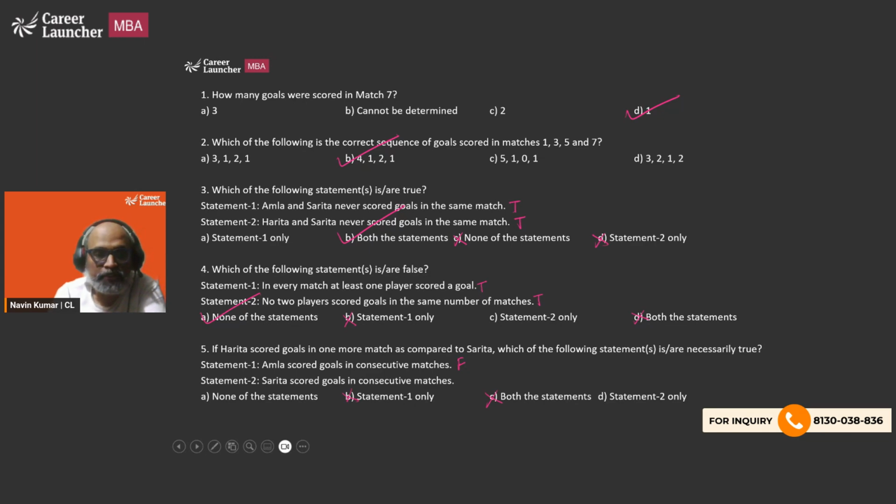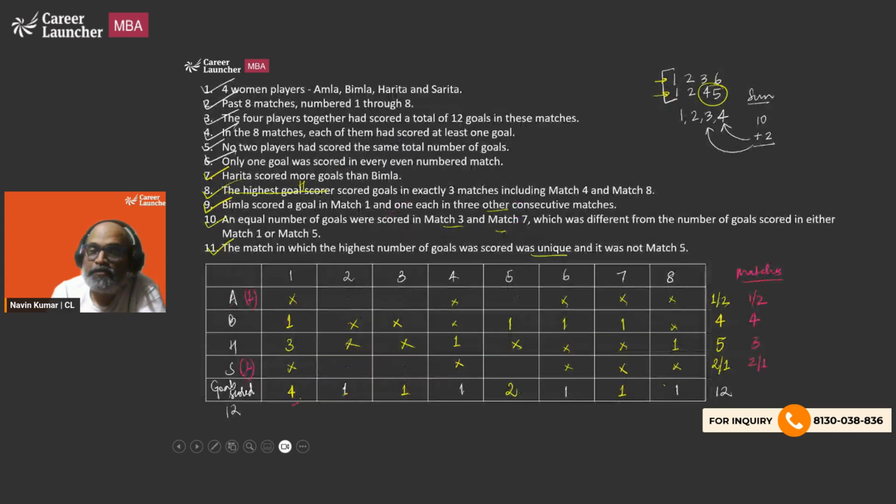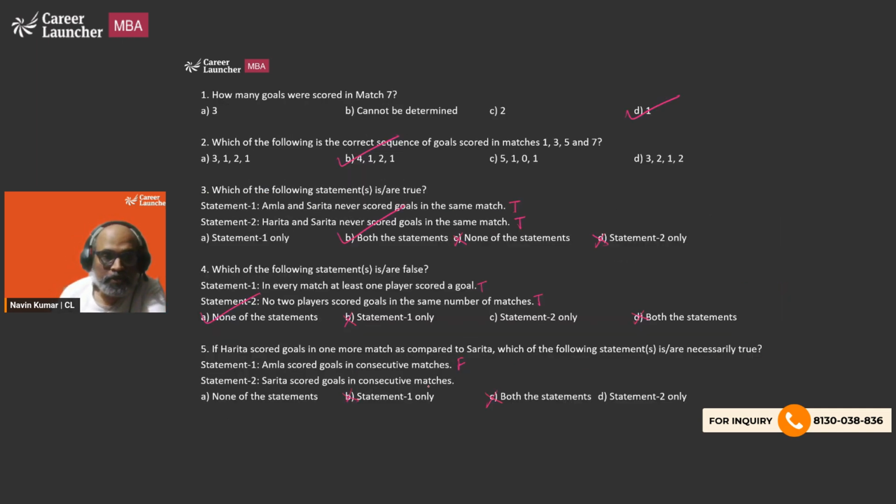Sarita scored goals in consecutive matches. Again, we have no idea which of these three Sarita's 2 came from, because she will take any 2 out of these 3 and the leftover will go to A. So this is not necessarily true. Sarita may score goals in consecutive matches. Since none of them are necessarily true, none of the statements become the answer.